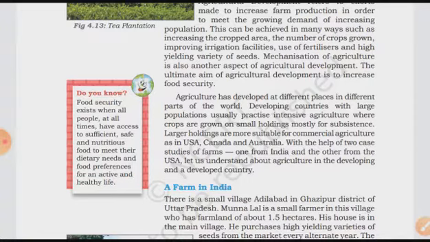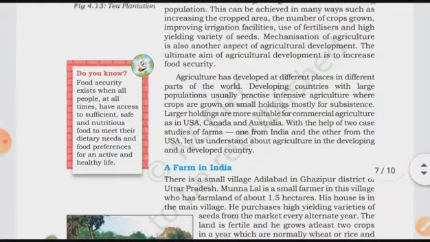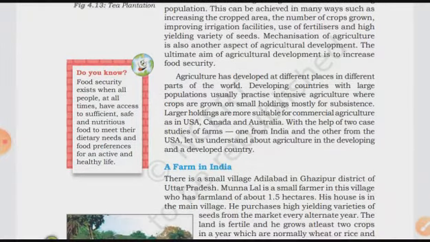These are known as the high yielding variety, that is HYV seeds. Means these are the modern methods of farming. By implementing all these things, we can get more and more production from our field. Mechanization of agriculture is also another aspect of agricultural development. If we mechanize and use the modern methods of farming, we can improve the production from our fields.